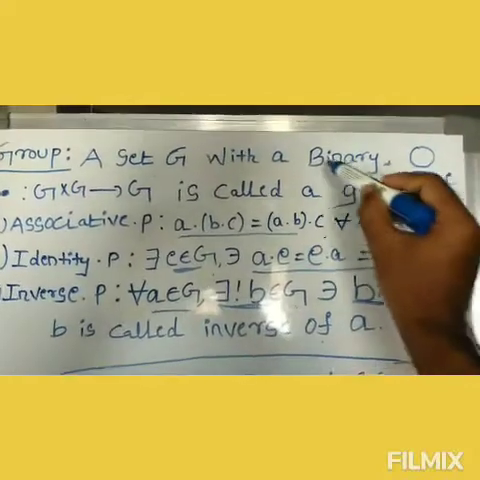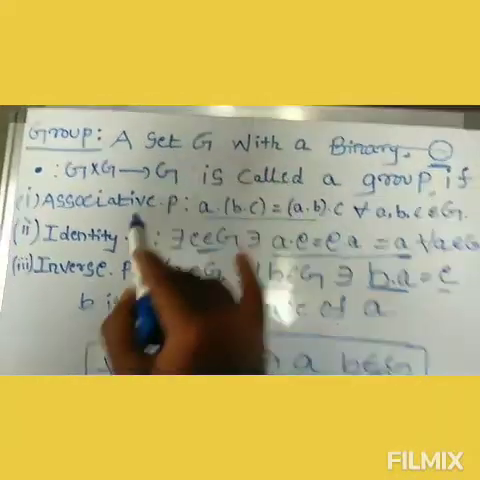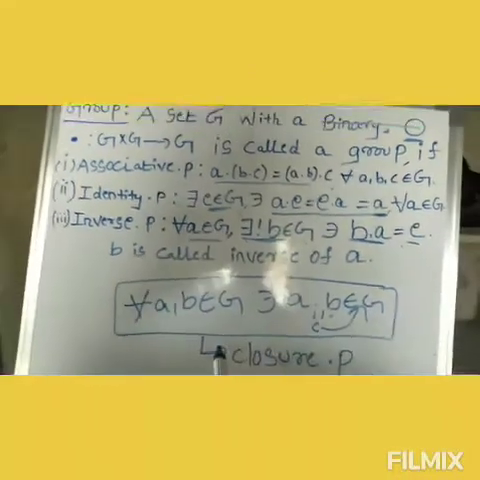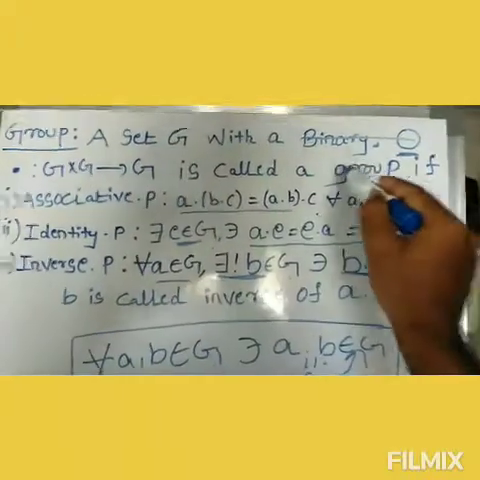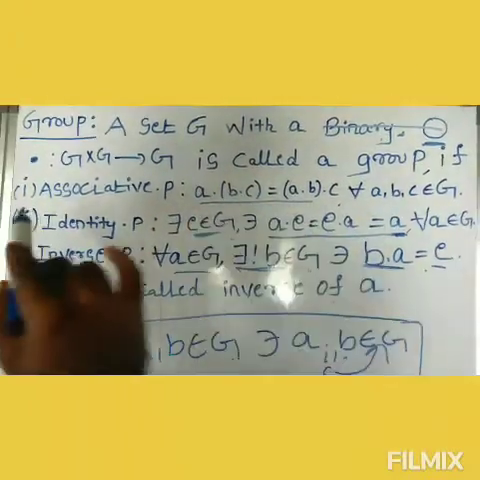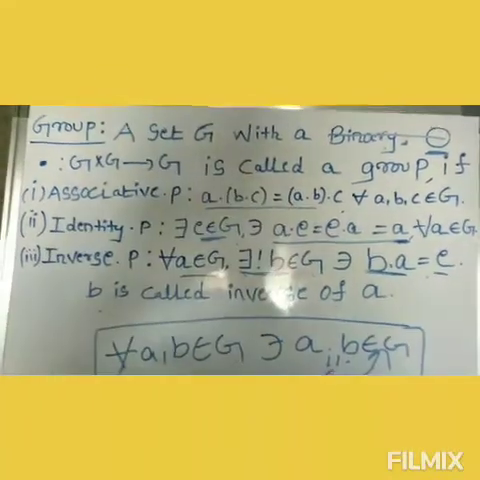If I am not mentioning binary operation here, then the set must satisfy these four conditions. Okay, then only we say G is a group. If I mention binary operation here, and it satisfies these three conditions, then we say that G is a group. Okay.